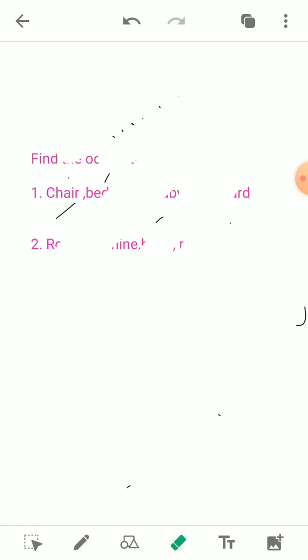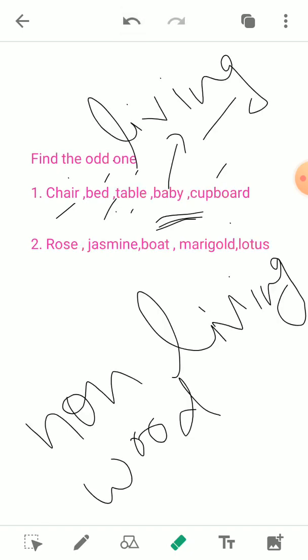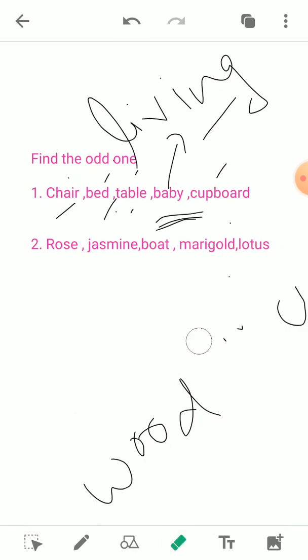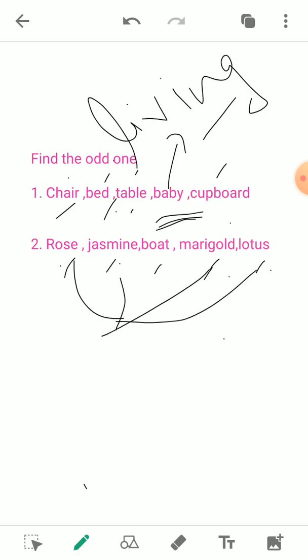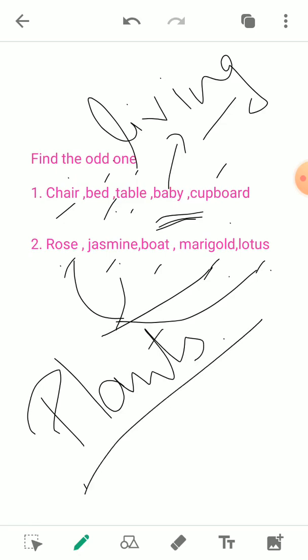If you see the second one: rose, jasmine, boat, marigold, and lotus. It will be very easy for us to understand that the rose is a flower, jasmine is a flower, marigold is a flower, and lotus is also a flower, and all these belong to a group, that is plants or living objects.